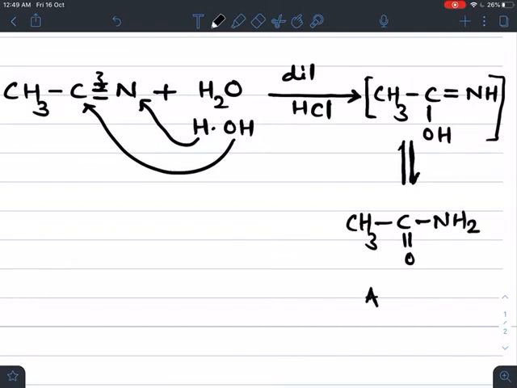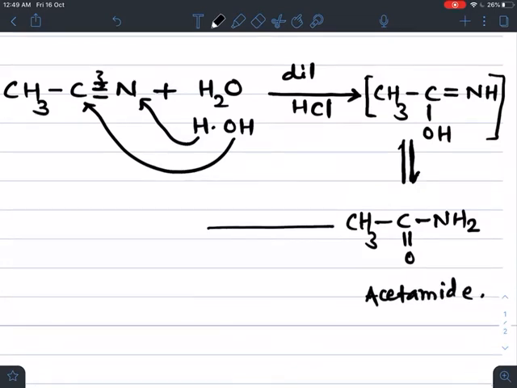So this acetamide is the intermediate product, which undergoes further acid hydrolysis, meaning addition of water takes place in the presence of dilute mineral acid like dilute HCl or dilute sulfuric acid. Now the C-NH2 bond breaks and addition of water simply takes place by H and OH.